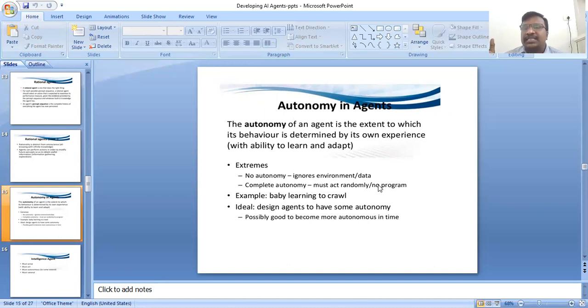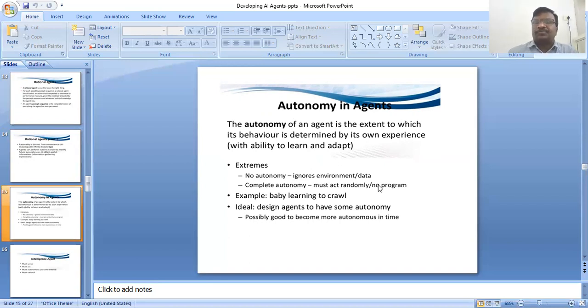Next, autonomy in agents. The autonomy of an agent is the extent to which its behavior is determined by its own experience, with the ability to learn and adapt. A system that ignores its environment is not autonomous and must act randomly. An ideal design gives the agent some autonomy, and it could become more autonomous in time. This is autonomy.